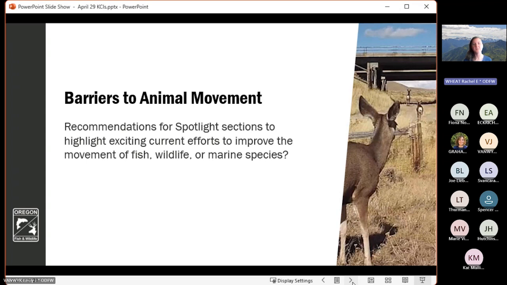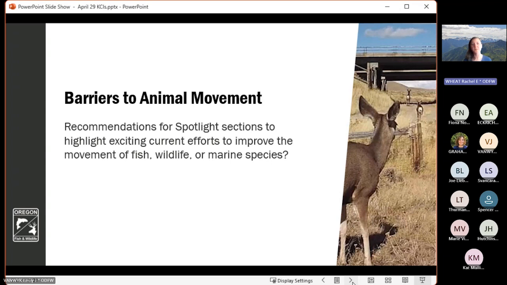So as Emily mentioned in the introduction, these KCIs are meant to provide a very broad overview of these issues at a landscape scale, statewide, throughout Oregon. But we know that there's lots of individual work being done at local or regional scales to help combat some of these conservation threats. And so one of the ways that we integrate those within our State Wildlife Action Plan are these sections called spotlights.